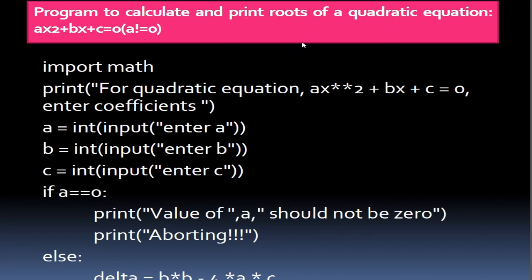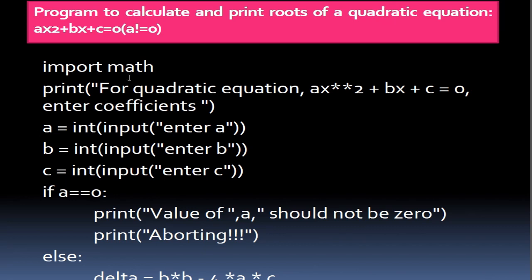For that, to use mathematical functions, we need to import math. For simple functions we do not need it, but for mathematical functions we have to import math. Now print "for quadratic equation", this is a statement I have printed.